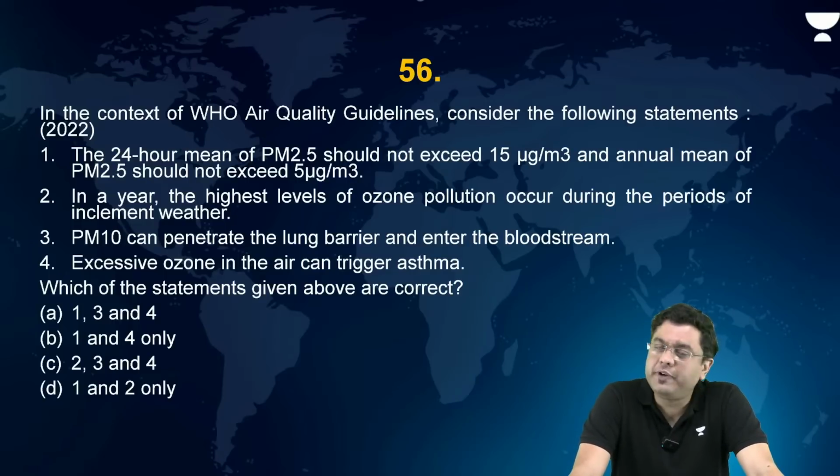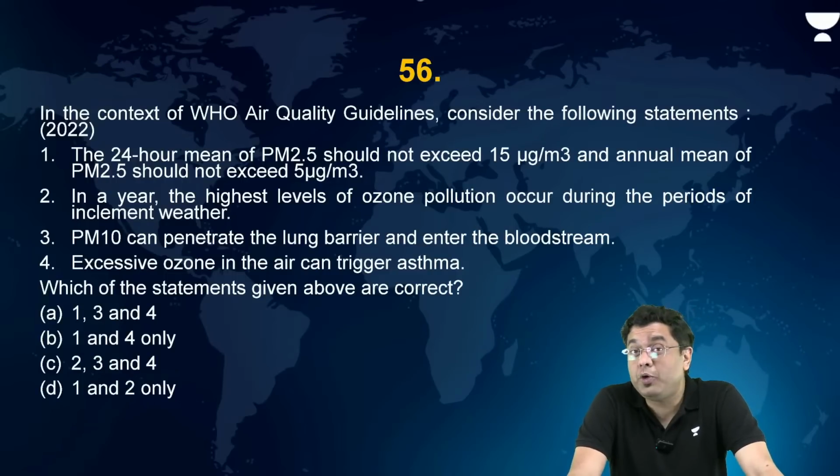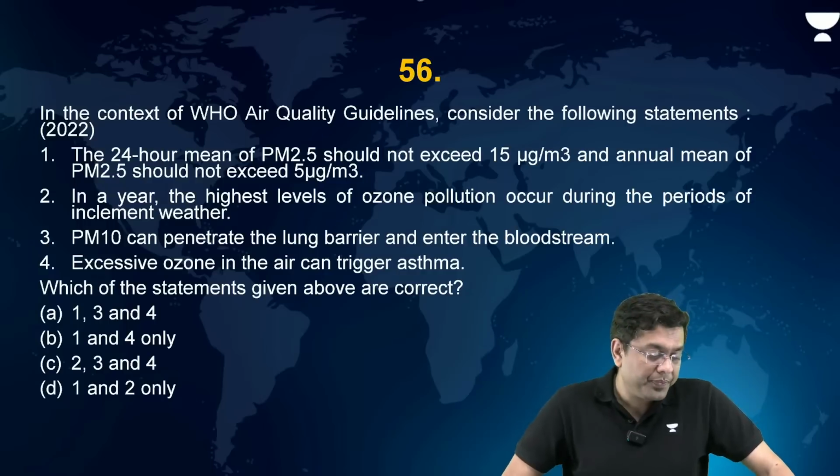In the context of WHO air quality guidelines, consider the following statements. The 24-hour mean of PM 2.5 should not exceed 15 microgram per meter cube, and annual mean of PM 2.5 should not exceed 5 microgram per meter cube. In a year, the highest levels of ozone pollution occur during the periods of inclement weather. Ozone, we are talking about ground level ozone, and inclement means adverse.